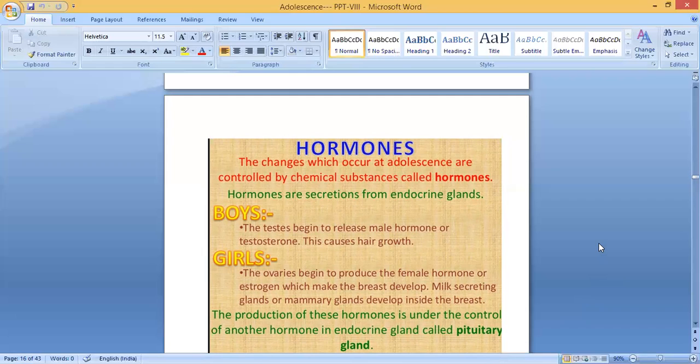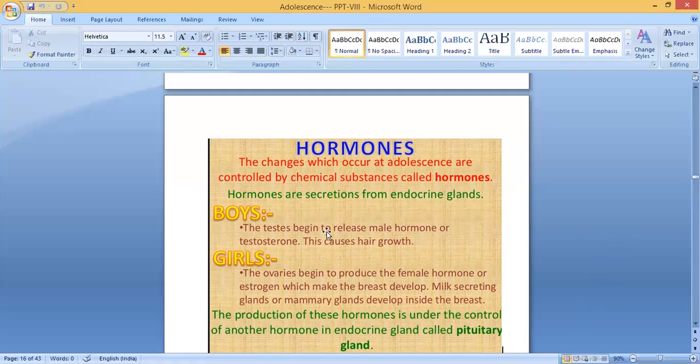Hormones are secretions from endocrine glands. There are the pituitary gland, thyroid gland, adrenal glands, so many glands. All these glands together, what are they called? They are called endocrine glands. There are 7 to 8 endocrine glands. These glands produce hormones. Clear? Hormones are secretions from endocrine glands.